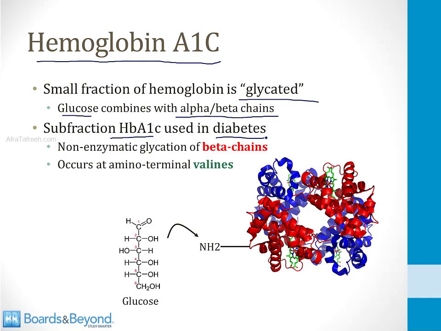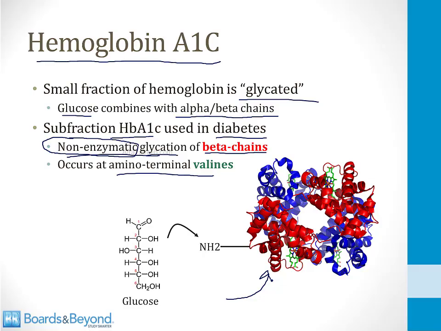Hemoglobin A1C is created by non-enzymatic glycation of the beta chains. Non-enzymatic means this reaction does not require an enzyme. Glycation means that glucose molecules are added to the beta chains. This occurs at the amino terminal valine. If you look at this picture on the screen, this is a molecule of hemoglobin, and as you know, hemoglobin is made up of amino acids.